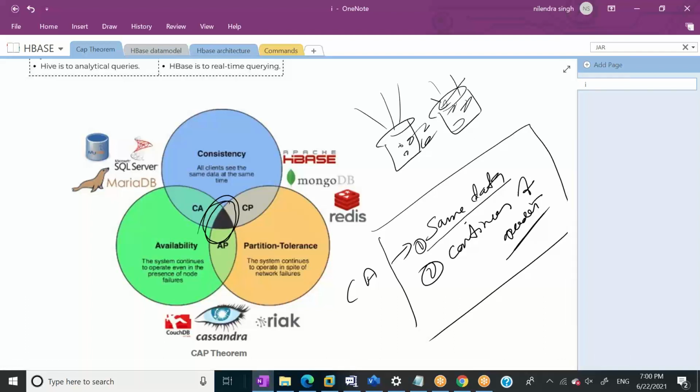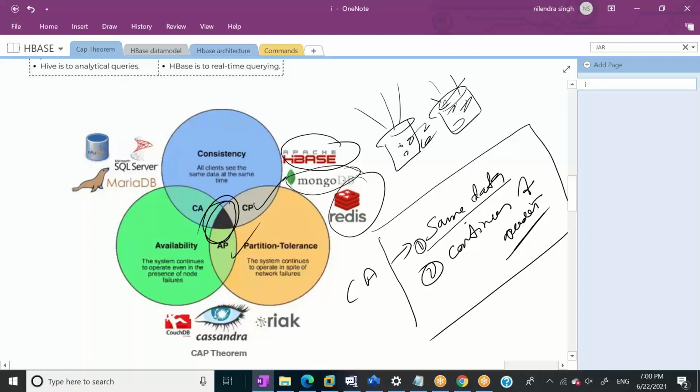SQL Server and Oracle are CA systems, because they are consistent and they are available. For all distributed systems, we have only 2 types: one is CP and one is AP. When you talk about CP systems, some examples are HBase, MongoDB, and Redis.